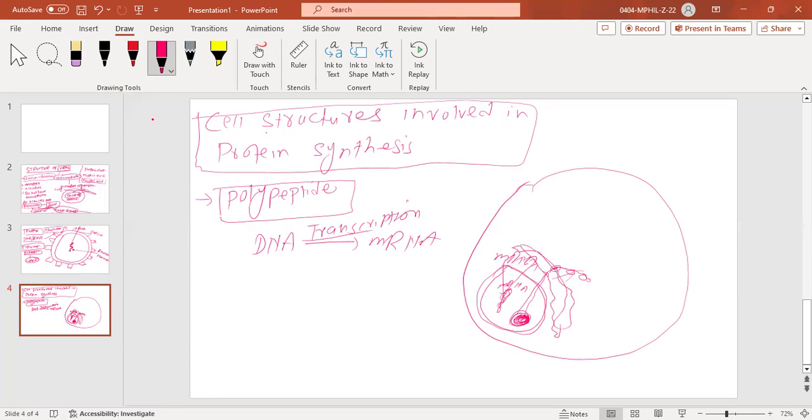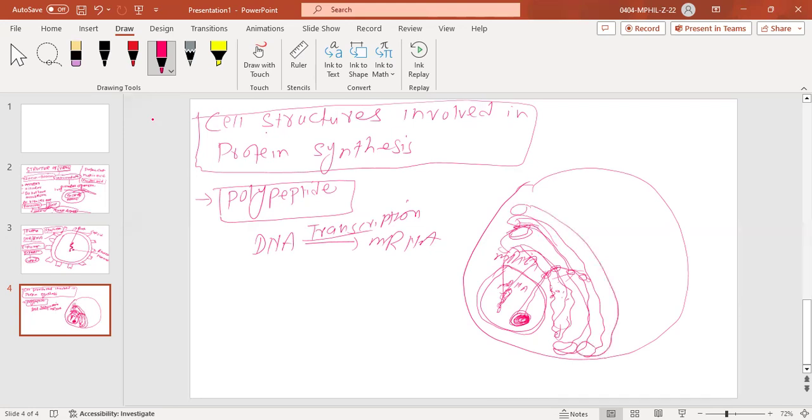As we know, there is the endoplasmic reticulum just after this, and here there are ribosomes present on this rough endoplasmic reticulum. So this polypeptide will further move to the next point. Which structure was here? You can make it a more proper diagram, but I'm just giving you an idea.